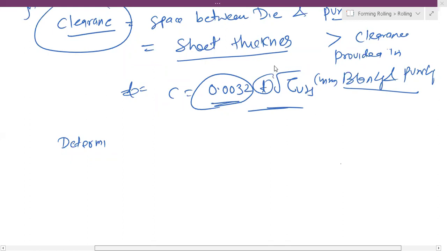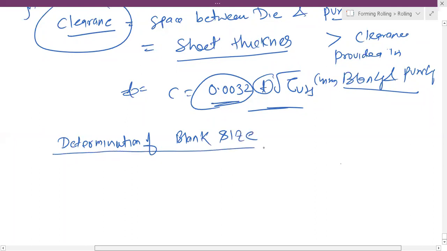So, determination of blank size. This is the first thing. Numerically, you have to understand: you have to determine the blank size, or the design of the blank size. We call it design of blank size.